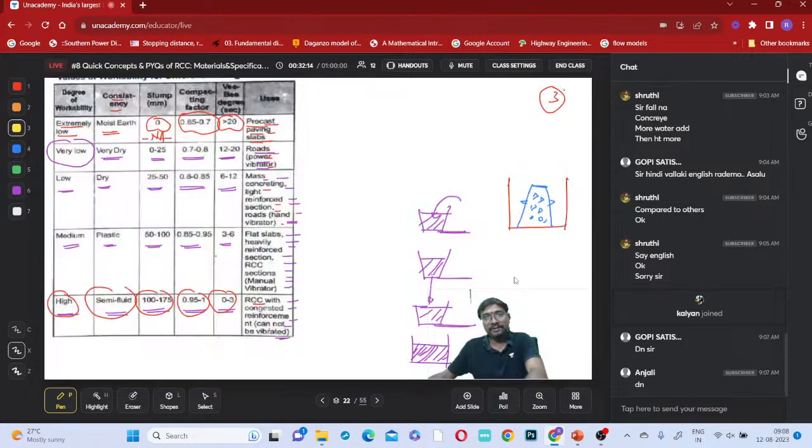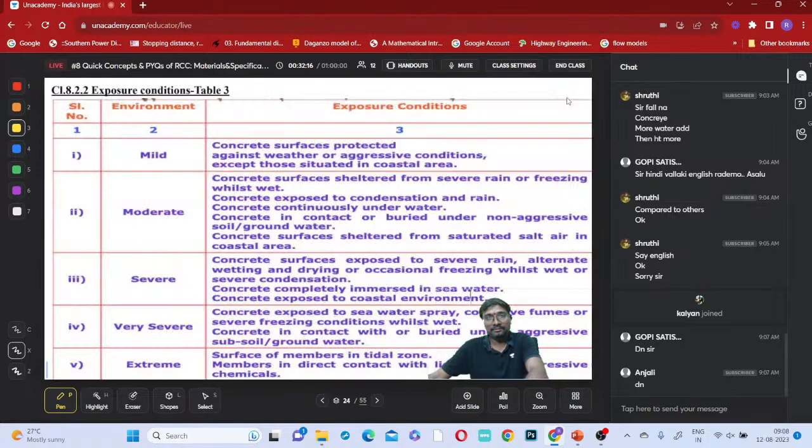Now, will your structure be constructed in fully safe environmental conditions, or will it have different exposure conditions? Will the structure always have safe conditions, or different exposure conditions at different locations of your place?